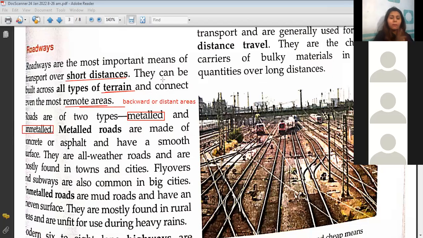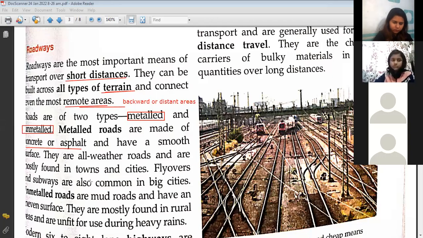So the metal roads are made up of concrete or asphalt, right? What are the metal roads made up of? Do you know what concrete or asphalt is? They are substances that are used to make roads, blackish in type. Everybody must have seen a road being made.